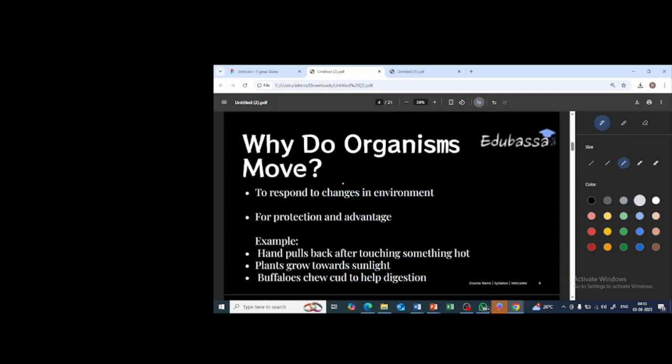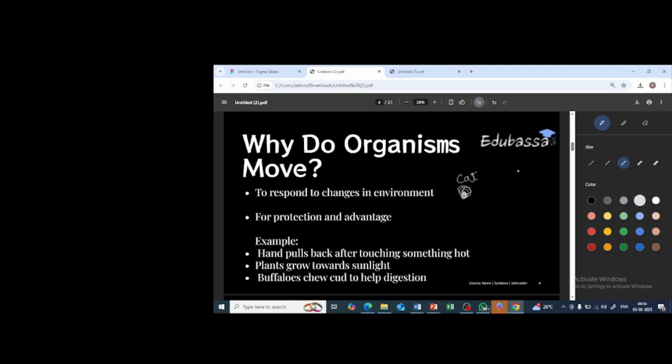Next. Why do organisms move? To respond to changes in the environment. Just imagine there is one cat. This is one cat. It is sitting in one particular place. There is no change in its environment at this point of time. So it is basically sitting quietly.